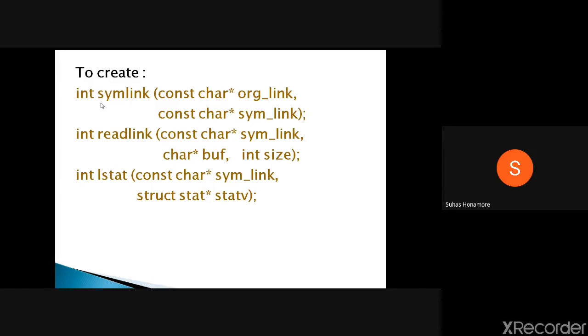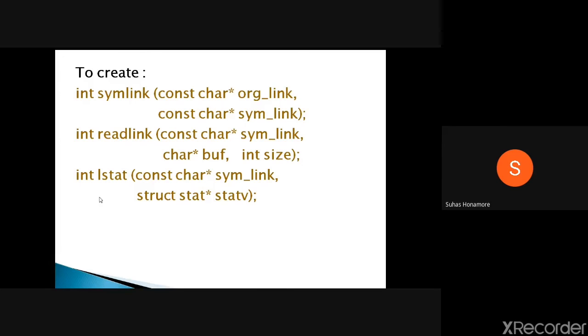To use symbolic links we have different functions. The symlink function creates a symbolic link: you pass the original file and the symbolic link you are creating. Then readlink: from whichever symbolic link you have, you read its content into a buffer, passing the size of that buffer, meaning how many bytes you want to read.